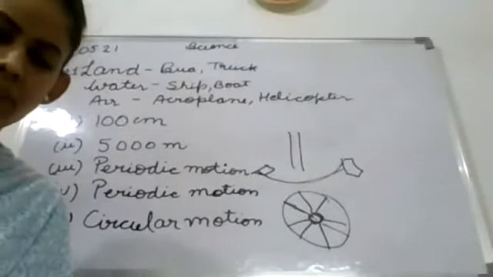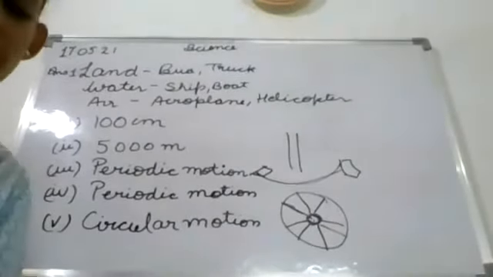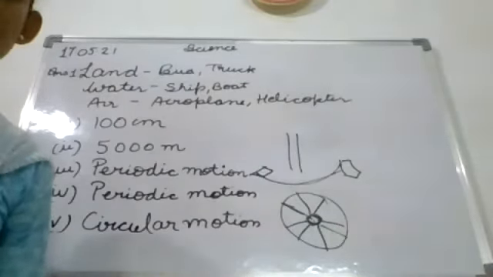Now next, why can a pace or a footstep not be used as a standard unit of length? Why we can't use footstep or a pace? Yes, Manpreet?